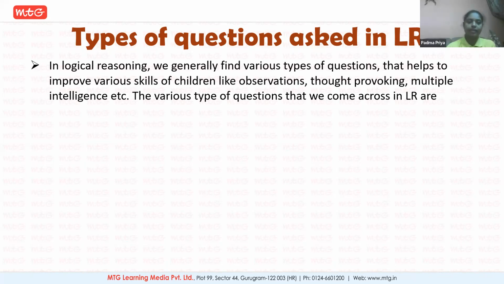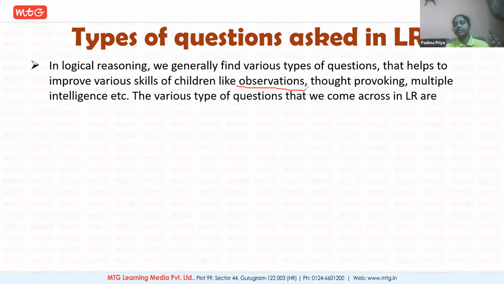That's it. So in logical reasoning, we generally find various types of questions that help us to improve various skills of children like observation, thought-provoking, multiple intelligence, etc. So when you want to solve a logical reasoning question, the very important thing is you should have very good observation.